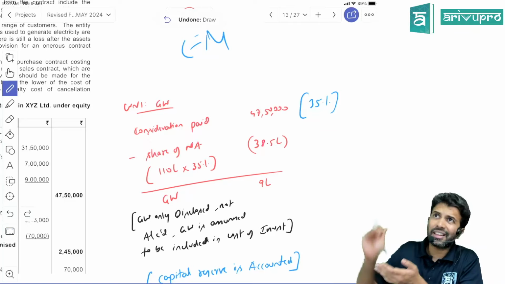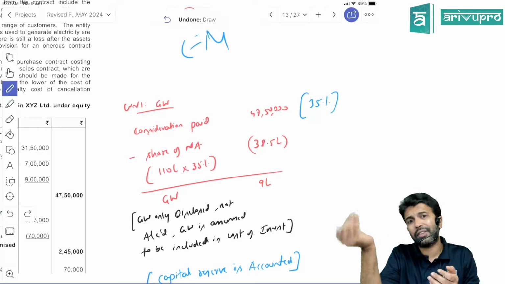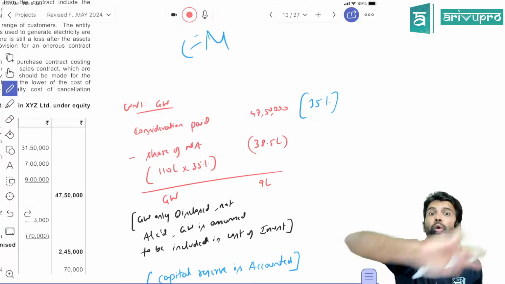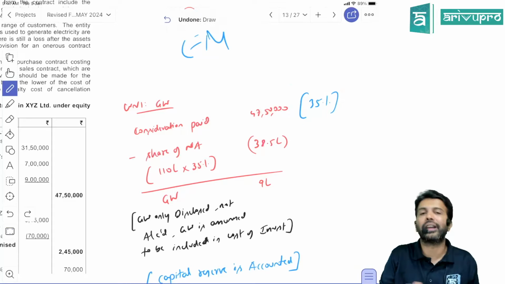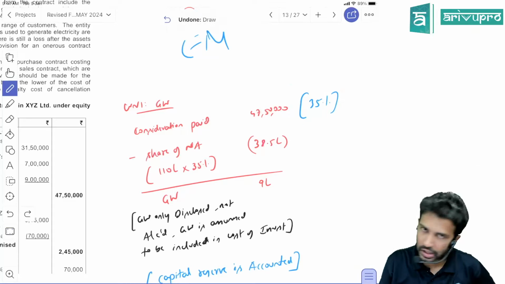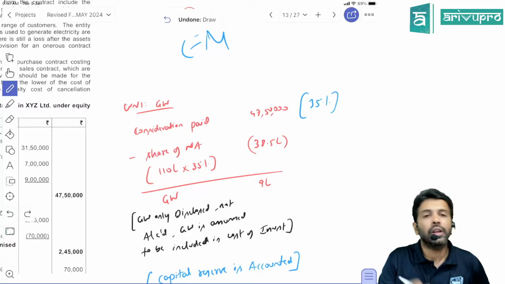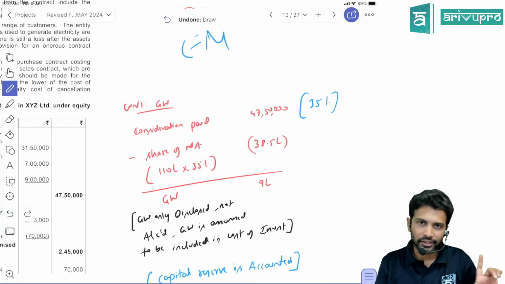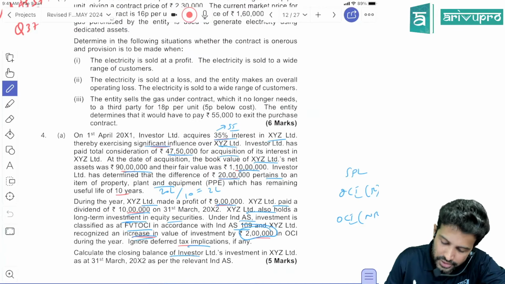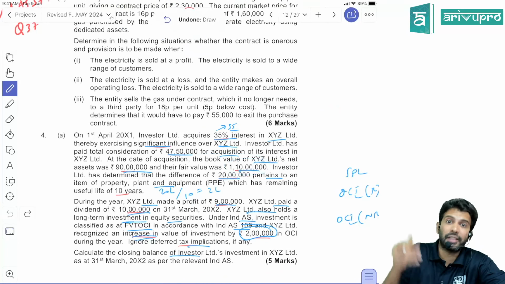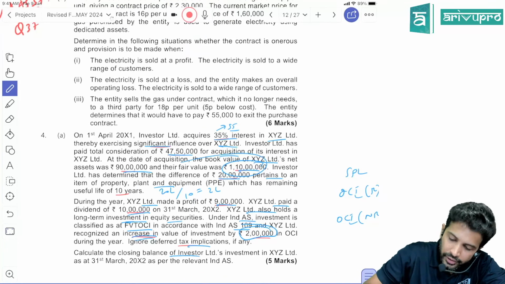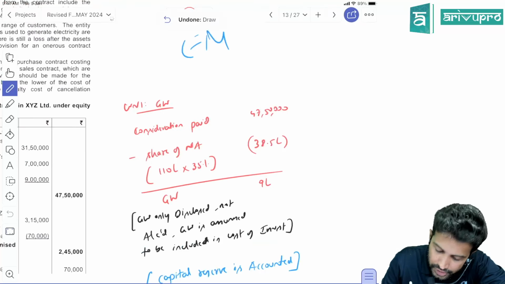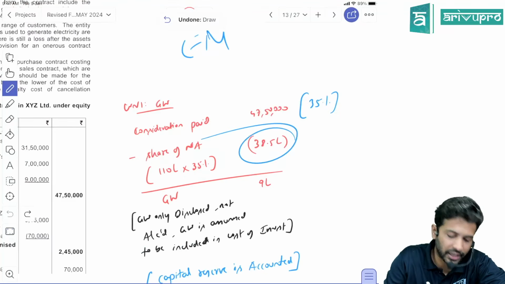So instead of taking, as we used to for consolidation, the fair value of net assets of the subsidiary company as a whole, 100%, here we don't own 100% of the company, we own only 35%, and NCI and all will not come for associate. So simply reduce what? Investor share of fair value of net assets. Don't take book value, take fair value of net assets. What is the fair value? We need the fair value of net assets on the date of control. How much is the fair value? 110 lakhs. So 110 lakh, our share is 35%, which will be 38.5.